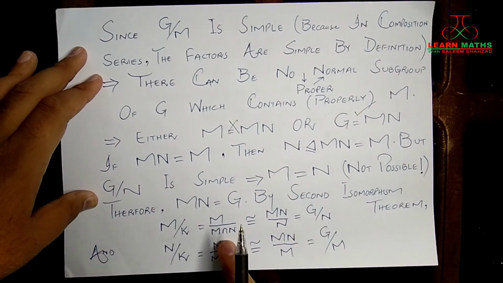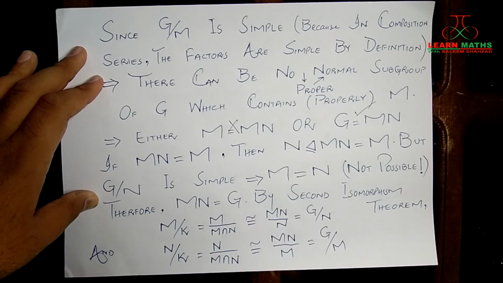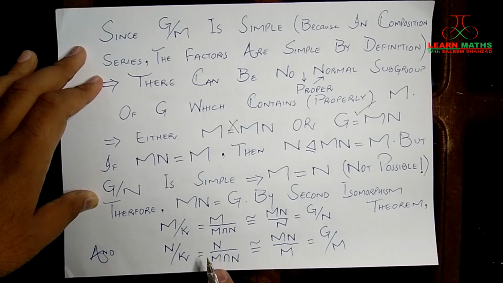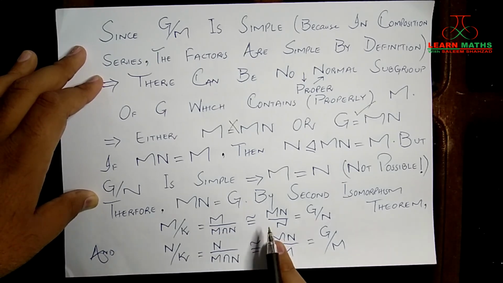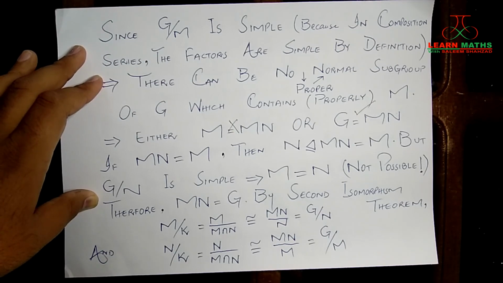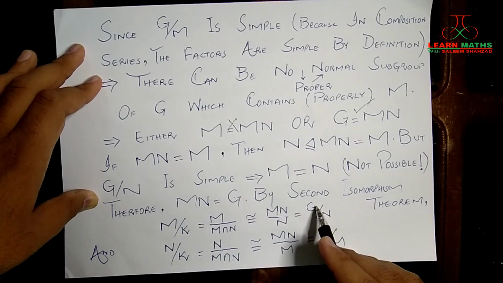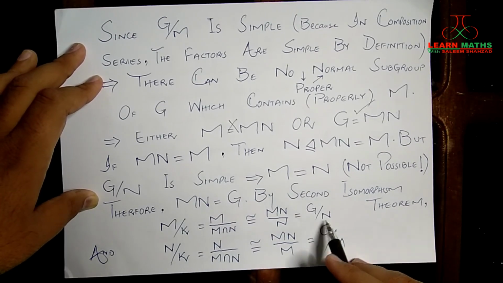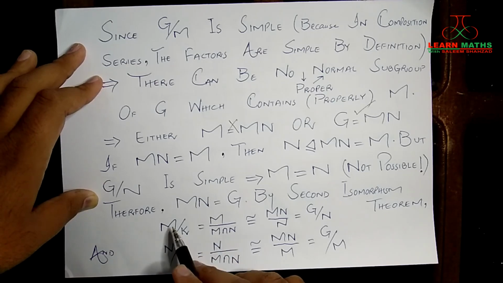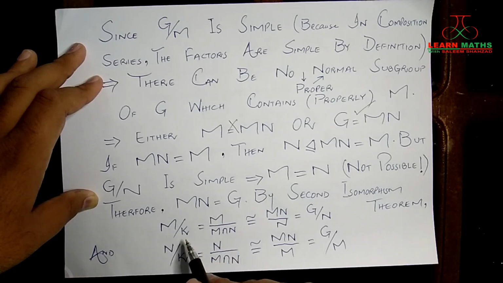So M over M intersection N will be isomorphic to MN over N. This is by the second isomorphism theorem. Similarly, you can write N over M intersection N is isomorphic to MN over M. Then we can use simple notation: MN, as we have proved, is equal to G, so we replace it with G. N remains the same, M remains the same, and M intersection N is K.